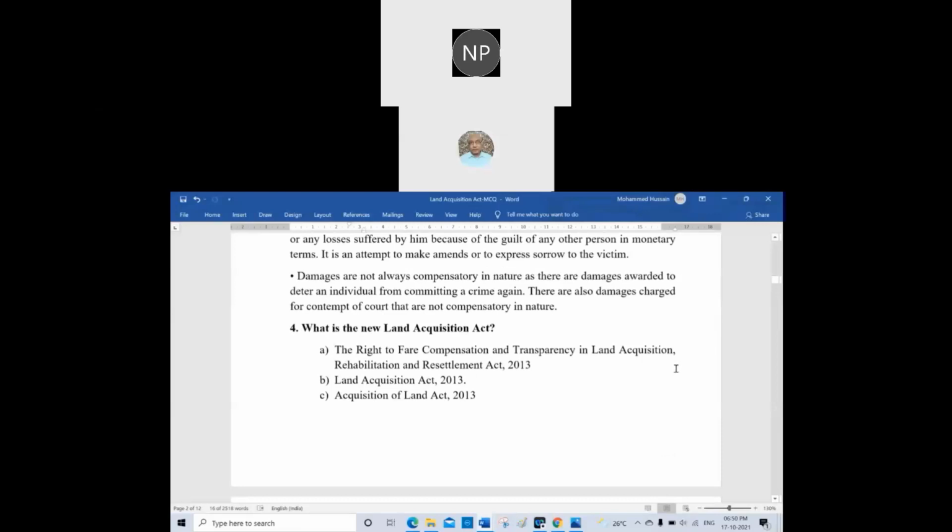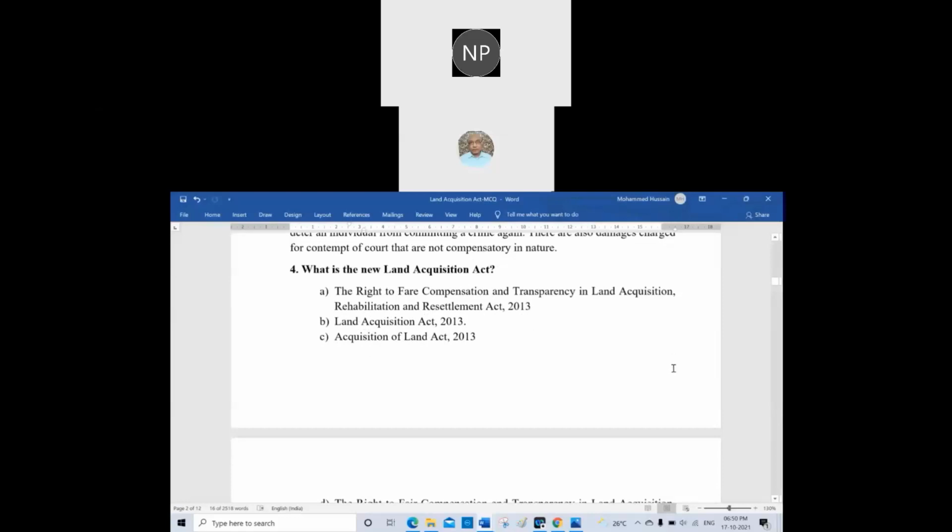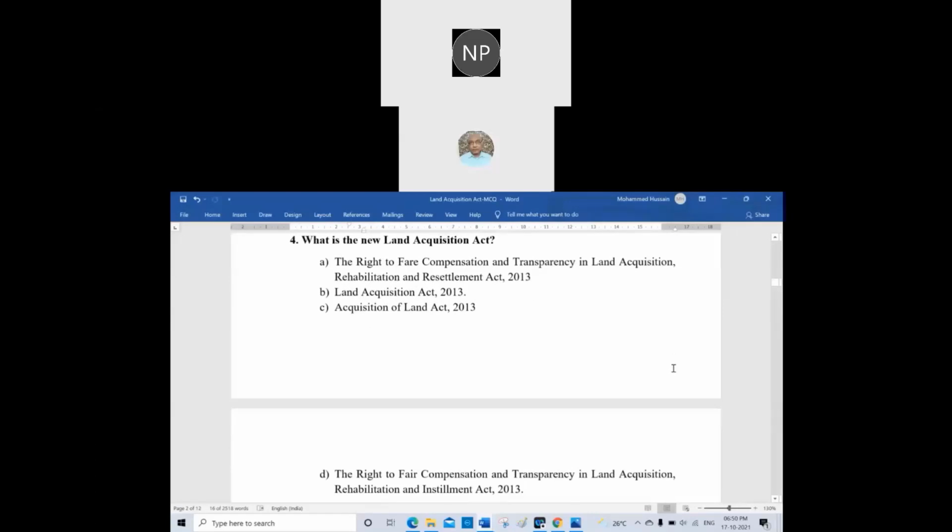Okay, now let us come to the fourth question. What is the new Land Acquisition Act? Now you tell me. Right to Fair Compensation and Transparency in the Land Acquisition, Rehabilitation, Resettlement Act 2013, or Land Acquisition Act 2013, or Acquisition of Land Act 2013, or the Right to Fair Compensation and Transparency in the Land Acquisition, Rehabilitation, and Installment Act of 2013.